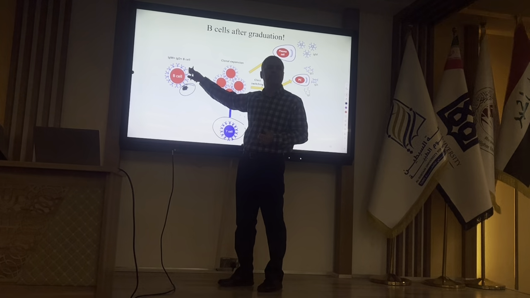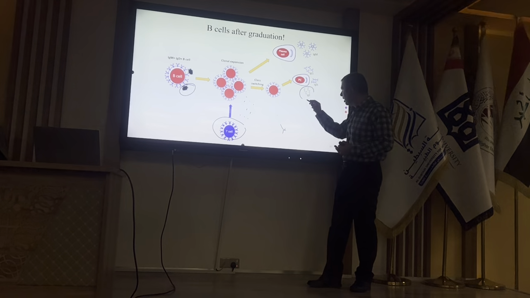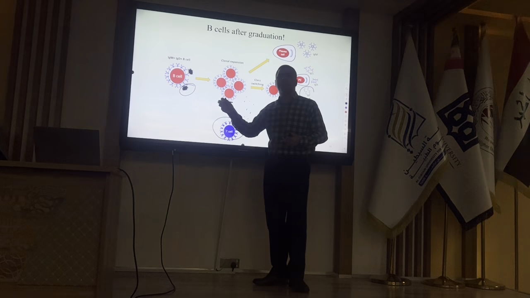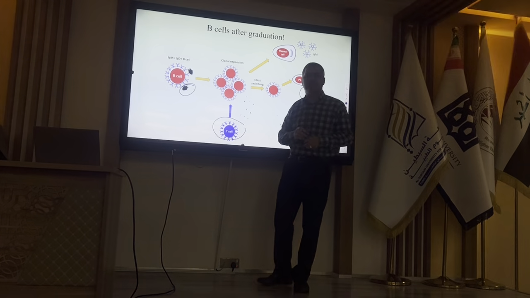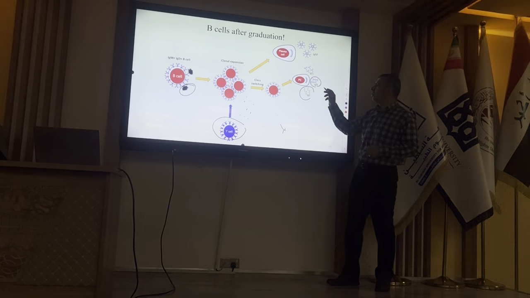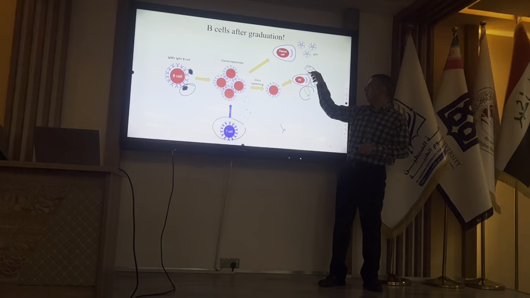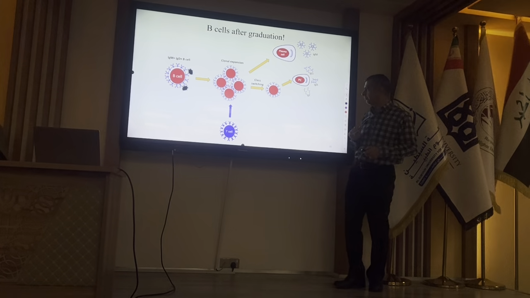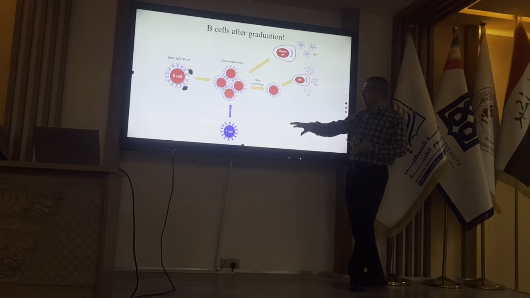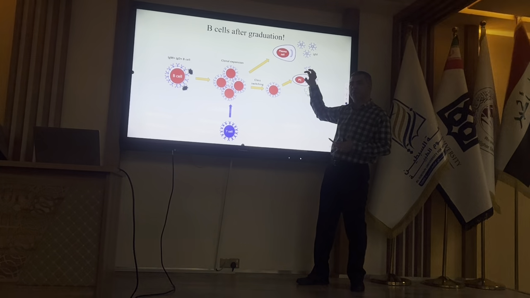If the antigen, for example, is an allergen, the antibody will be IgE. If the antigen is in the mucosal surfaces, IgA. Or a protein in the circulation or body fluid, IgG. And they have different functions. That's what I'll talk about later. So, with the help of T cells, the first phenomenon is class switching.